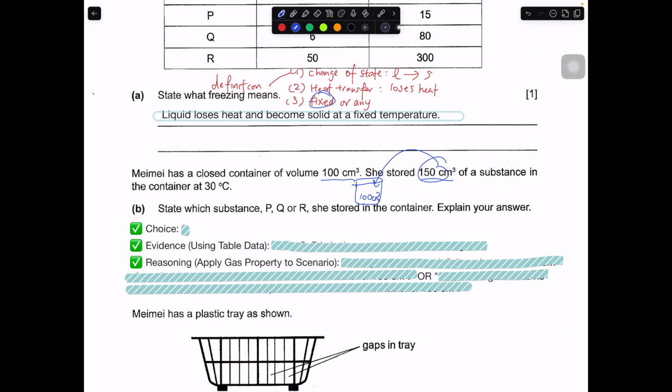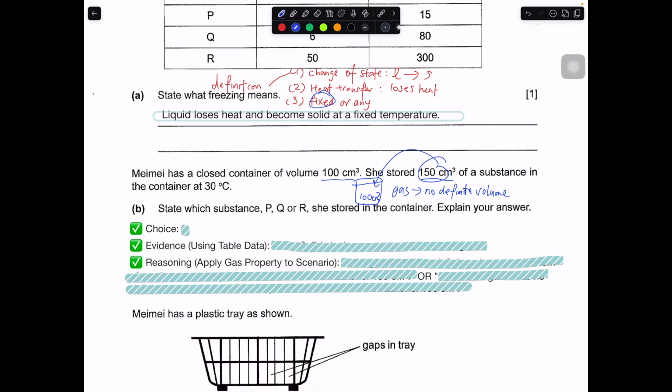In this case, the only state that can allow this to happen is a state that has no definite volume. And in this case, we need to choose a gas. Because gas has no definite volume, that's why you can put 150 centimeter cube of gas into 100 centimeter cube of container. So no definite volume.